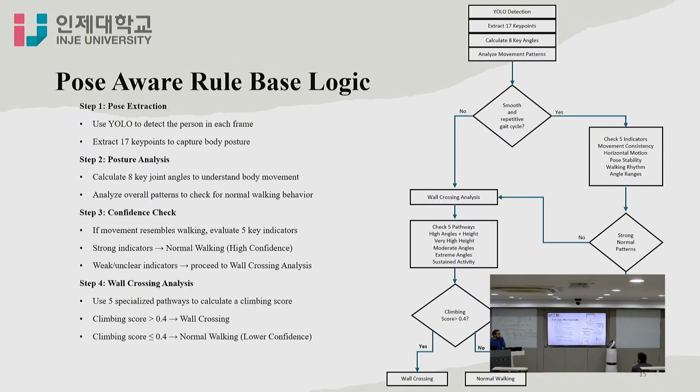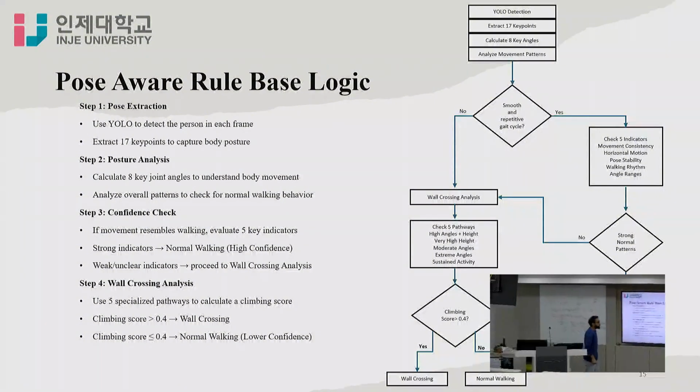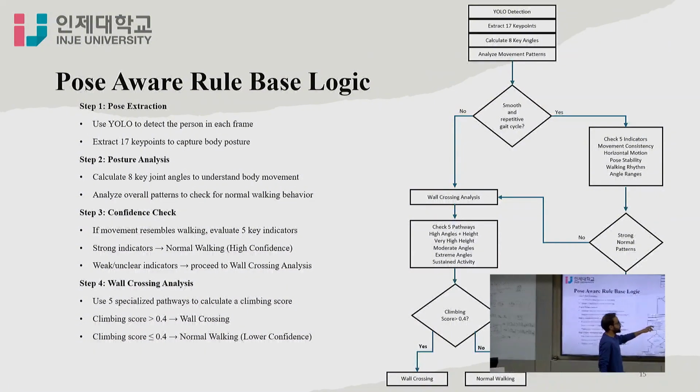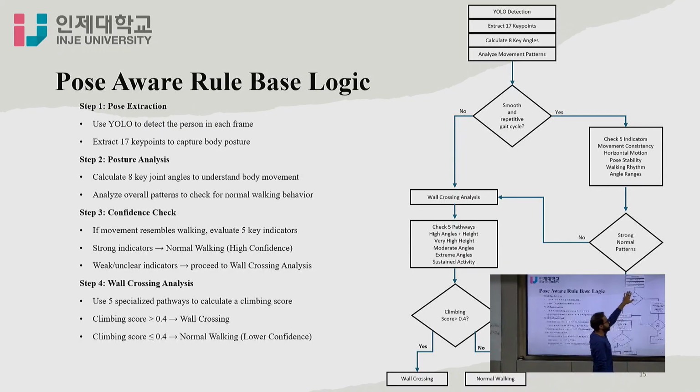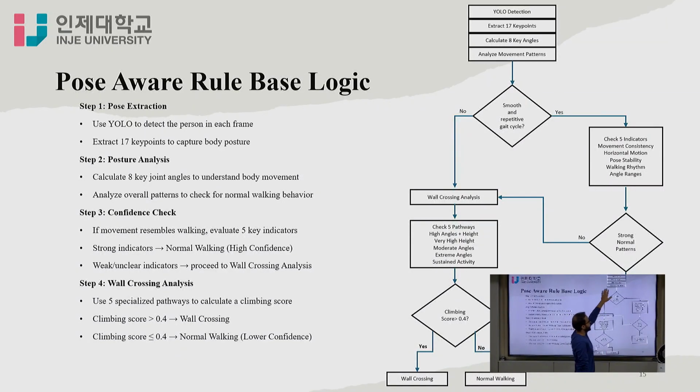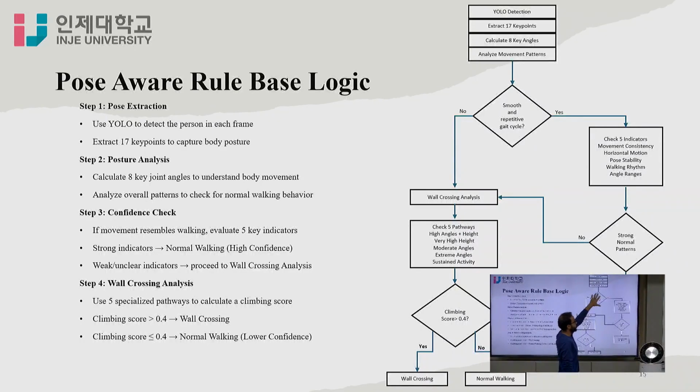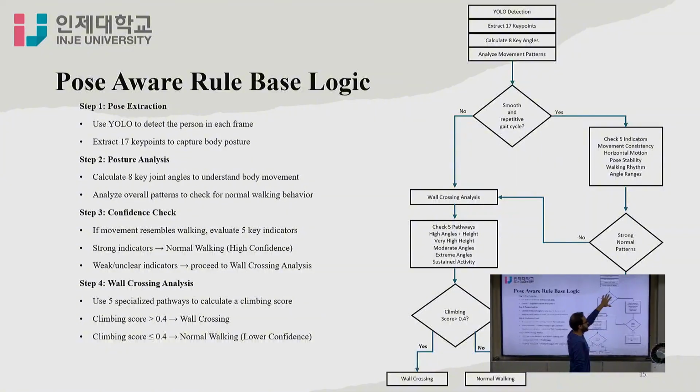After applying pose estimation, I'm applying the rule-based logic. The first step is YOLO detecting the person. It extracts 17 key points. Then it calculates key angles, like hip and body angle, and analyzes these movement patterns for smooth, repeated motion, which is a gait cycle.